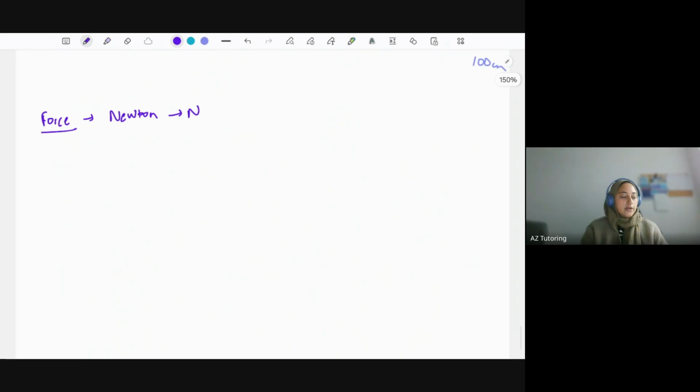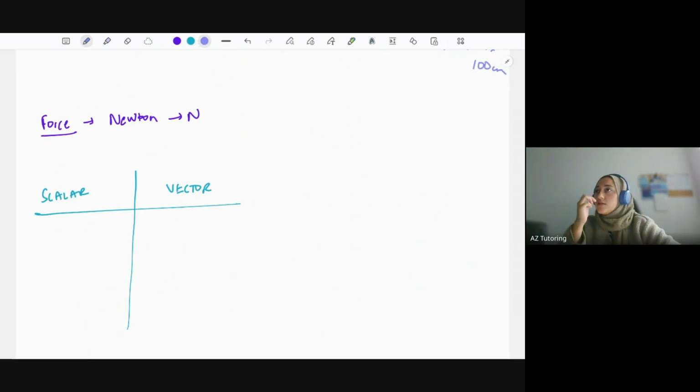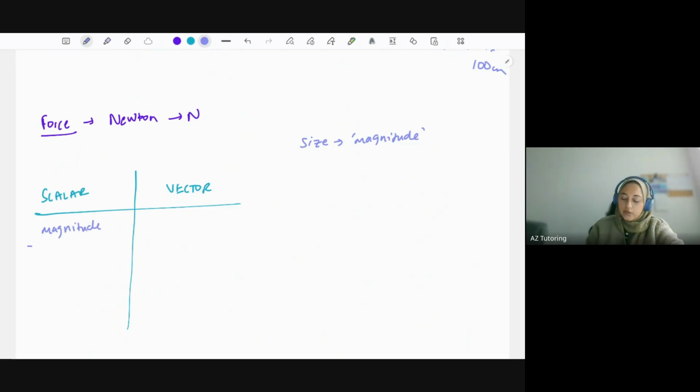Now, before speaking about forces, actually, we need to talk about the difference between scalar and vector quantities. So scalar and vector quantities. Now, the definition of scalar is something that has size. So if I say you are 6'3", that's a scalar. I've given you a number with it. So that size we're going to refer to in physics as magnitude. So magnitude just means the size. So scalar has just a magnitude, whereas a vector quantity has size, so magnitude, plus direction.